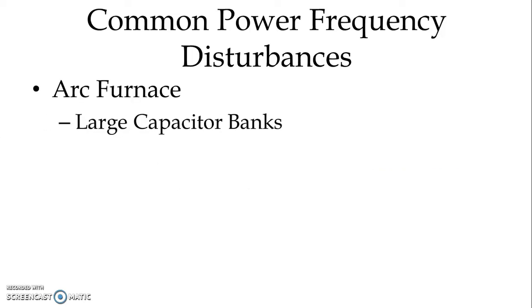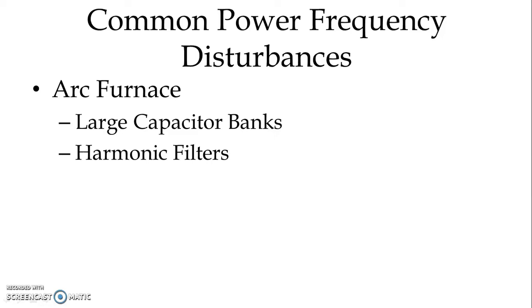An arc furnace is connected with a large capacitor bank to improve the power factor, as well as harmonic filters to filter out the harmonic frequency current. Because the arc furnace is connected with large capacitor banks, we can observe a voltage rise during starting because of leading reactive power consumption from the capacitor.